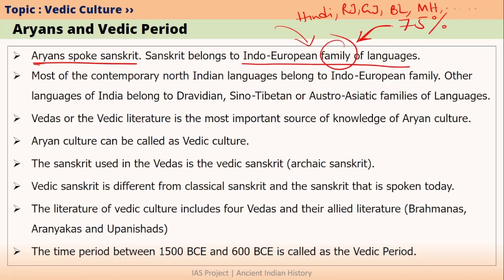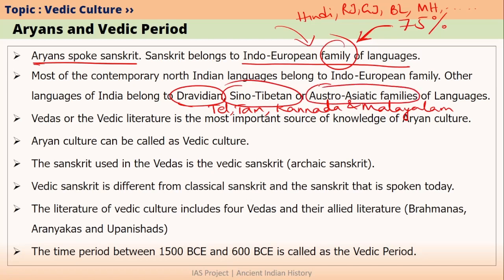If we talk about South Indian languages, then those languages belong to Dravidian family of languages. For example, Telugu, Tamil, Kannada and Malayalam belong to Dravidian family. If we talk about many northeastern languages, they belong to Sino-Tibetan family. Whereas the tribal languages of Jharkhand mainly belong to Austroasiatic family.